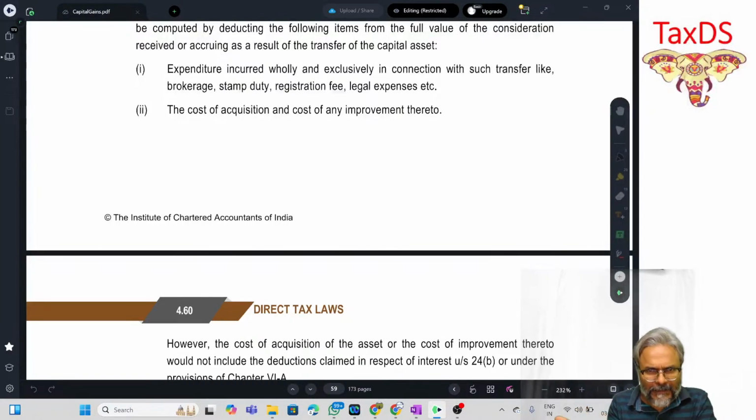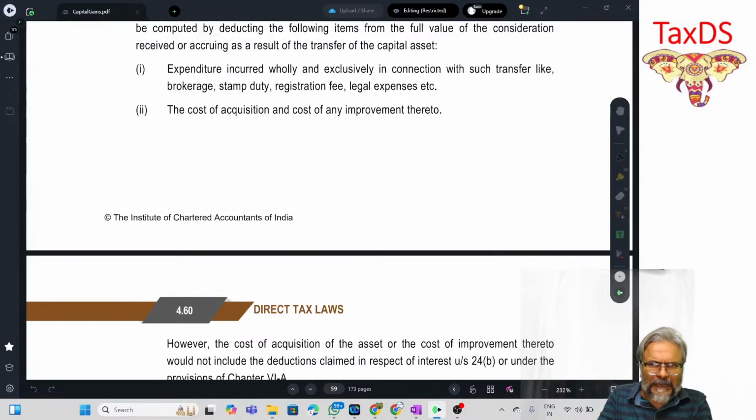Like yesterday we saw the amendment to the definition of short-term capital asset. The effective date of that amendment is 23rd July 2024, which becomes the cutoff date, the D date. So what you can do, students, is make a list of these. You might have an entry of around 8 or 9 items, or 10 at the most, which is worth remembering.